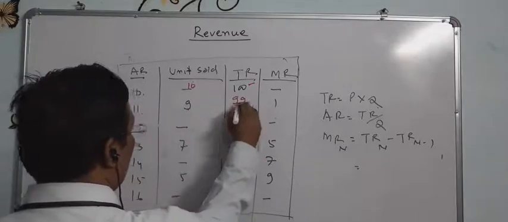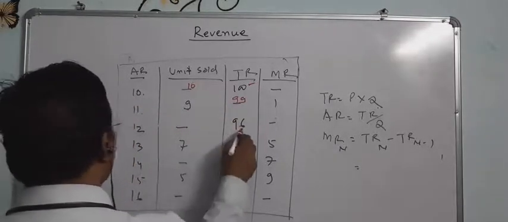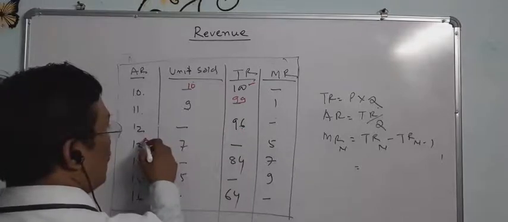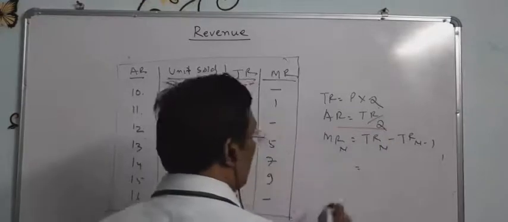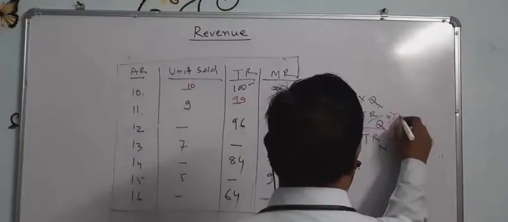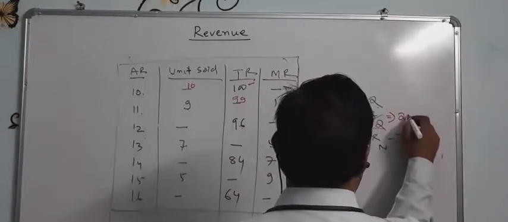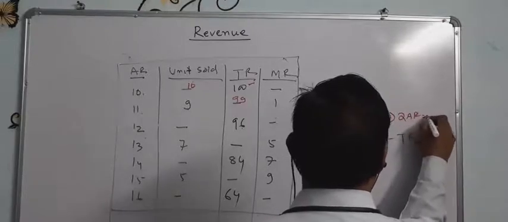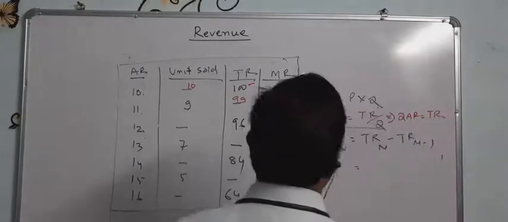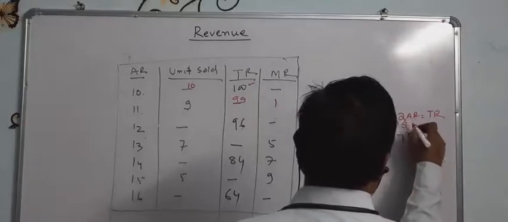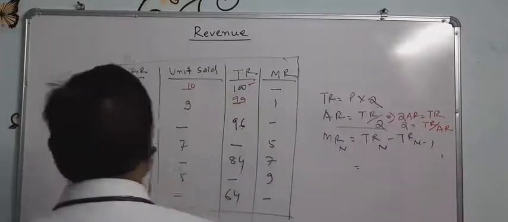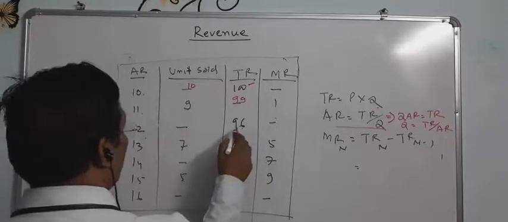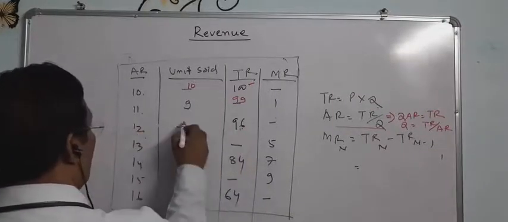This will be 99. Total revenue divided by average revenue equals quantity, because if AR equals TR by Q, this can be written Q into AR equals TR. So Q equals TR divided by AR. So 96 divided by 12 equals 8.